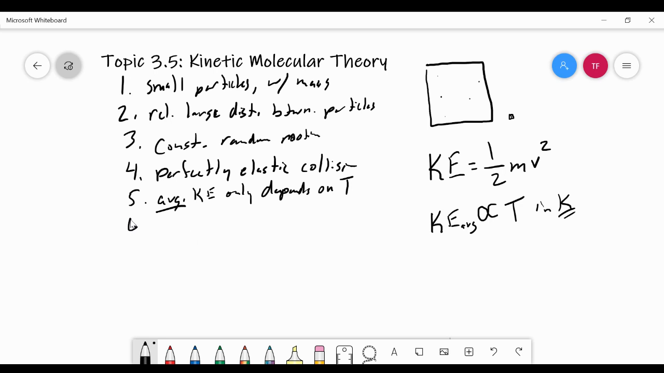And the 6th statement in the kinetic molecular theory is there's no force of attraction or repulsion between the particles. So no forces between the particles of the gas.